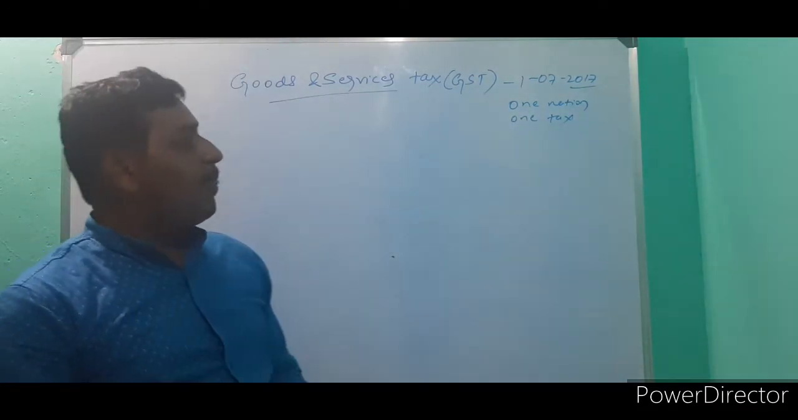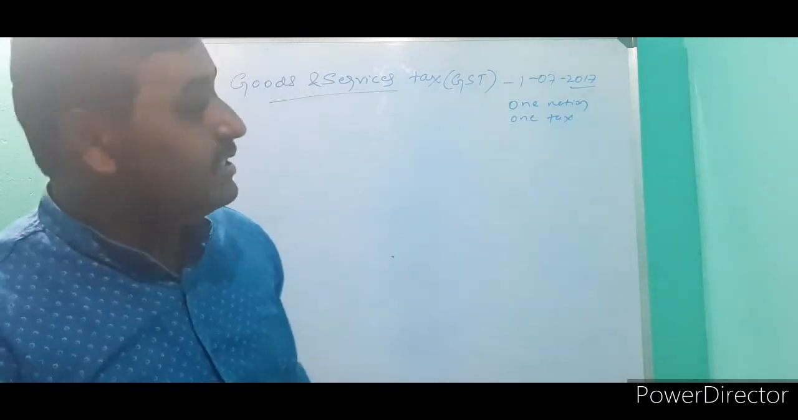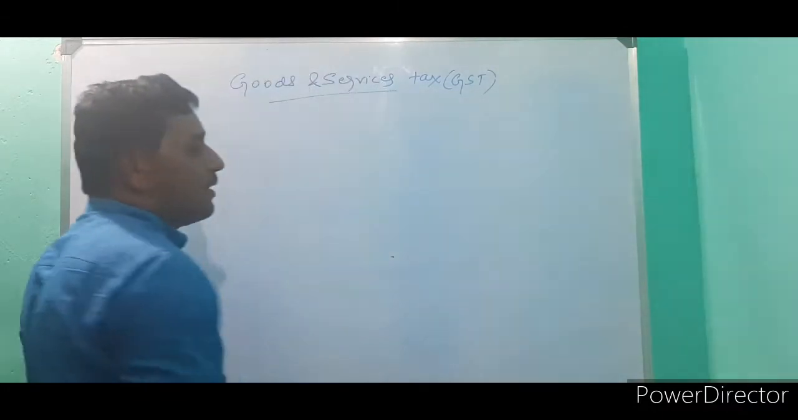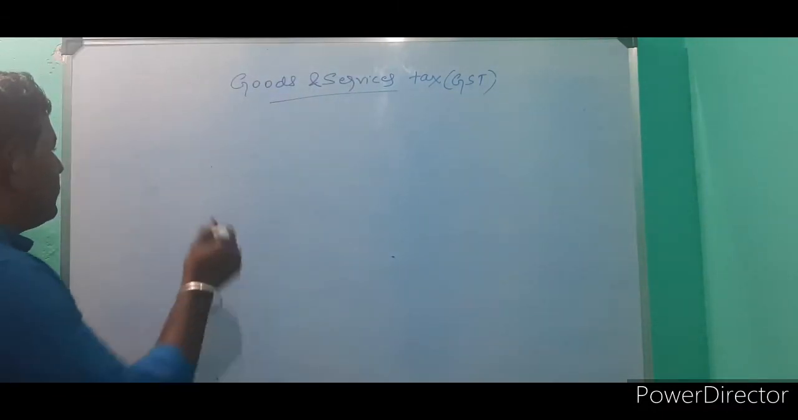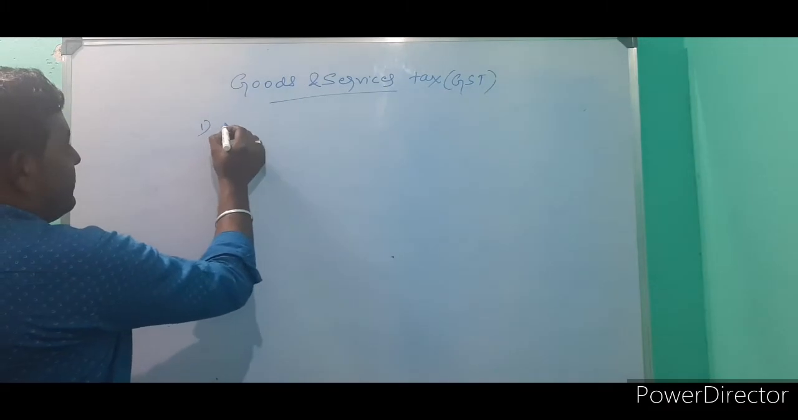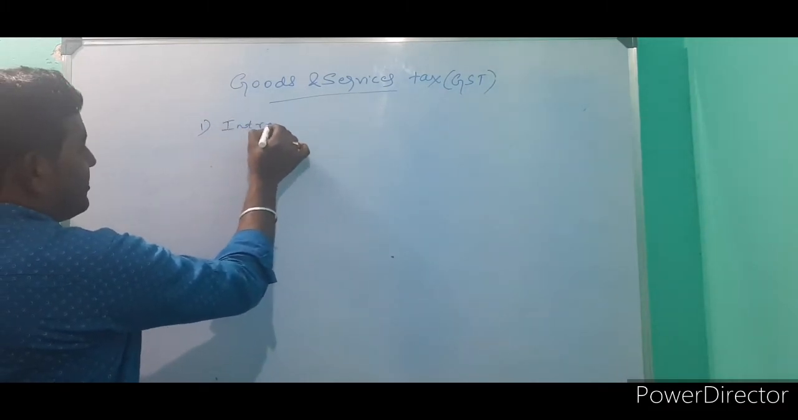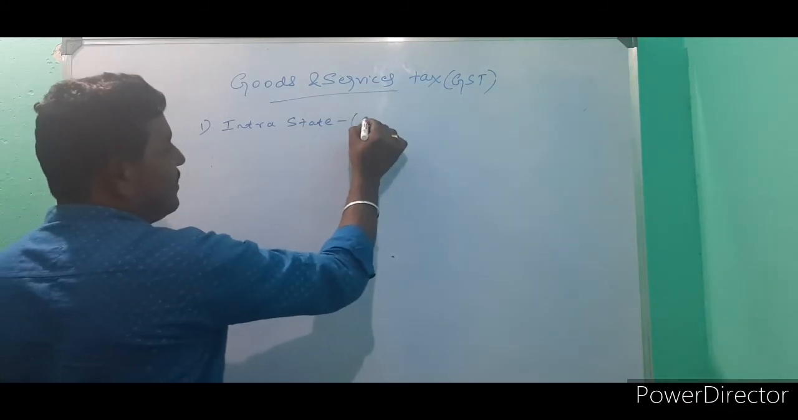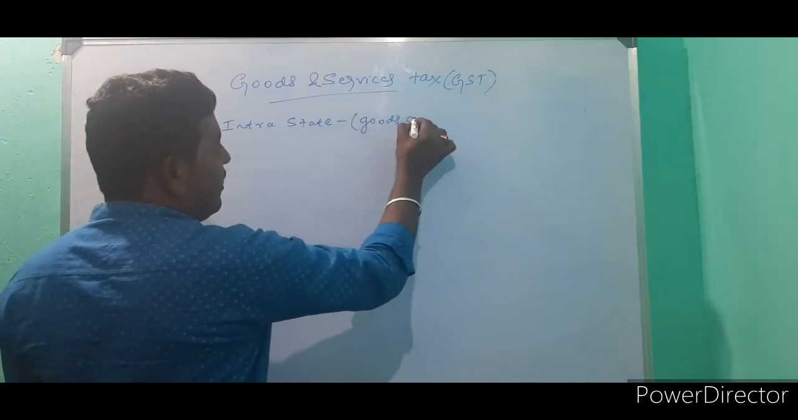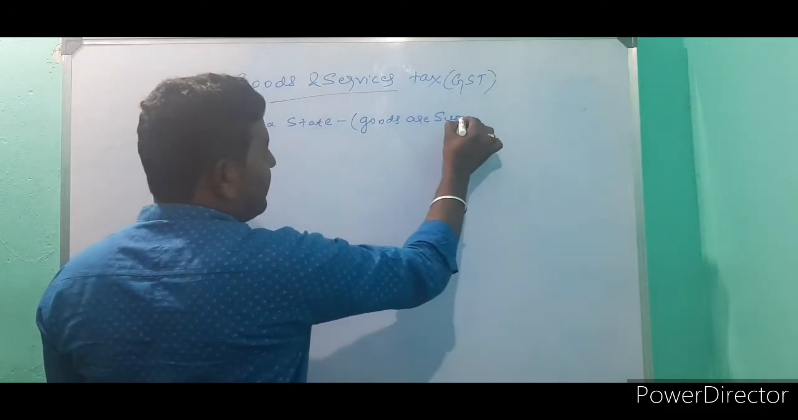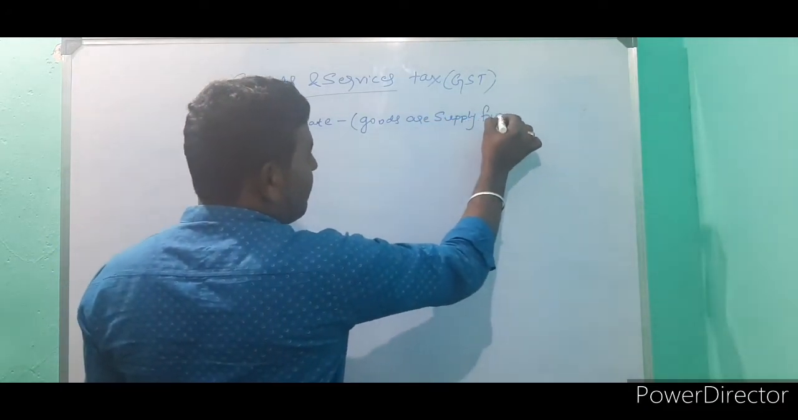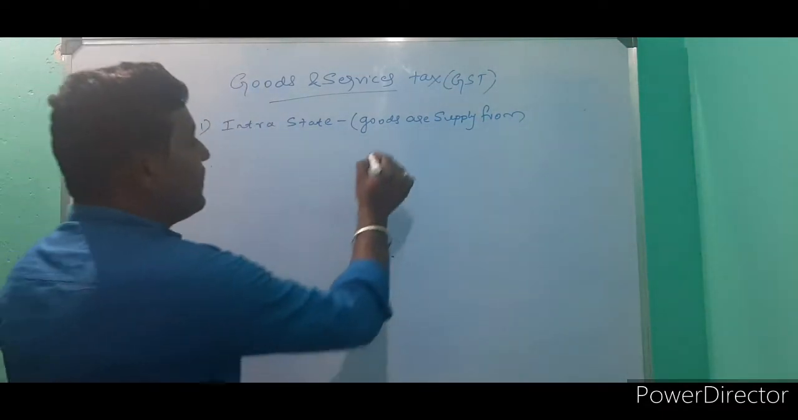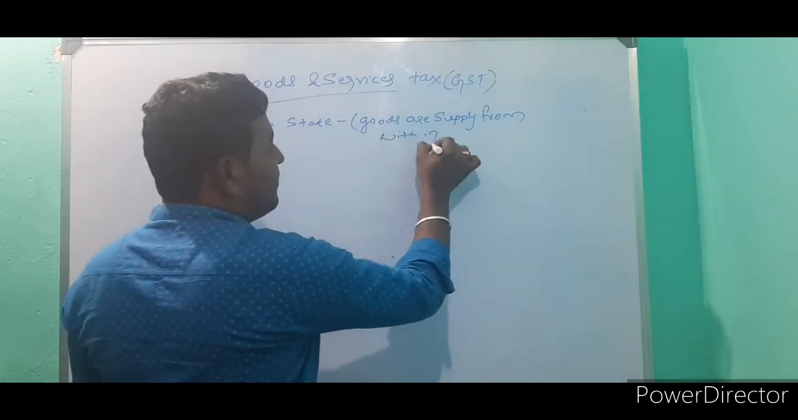Here, how to find GST is very important. GST is found based on two types of transactions. The first transaction is intrastate. That means goods are supplied from within a state.